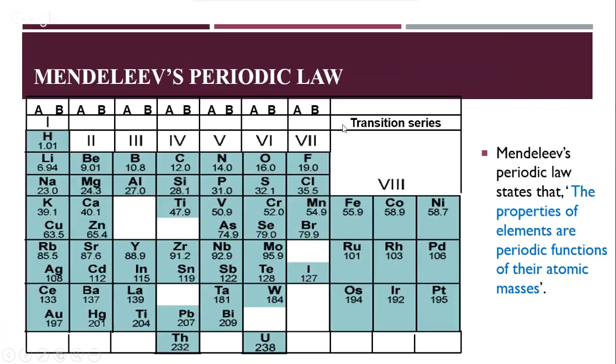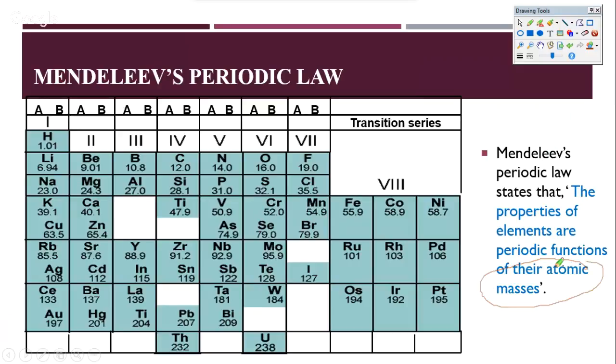And then came our most important contributor to the periodic table, who did a commendable job at understanding what the periodic table could look like. Although his periodic table was also discarded, he still has a lion's share in terms of how we classify the periodic table. Mendeleev said that the properties of elements are periodic functions of their atomic masses. Please note, he was still thinking that atomic mass is the fundamental property which defines the properties of atoms.